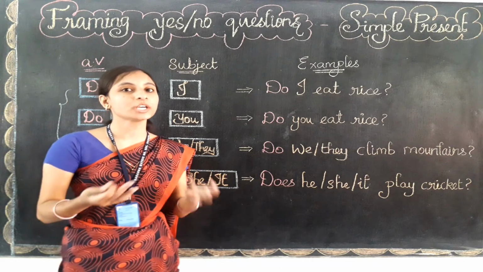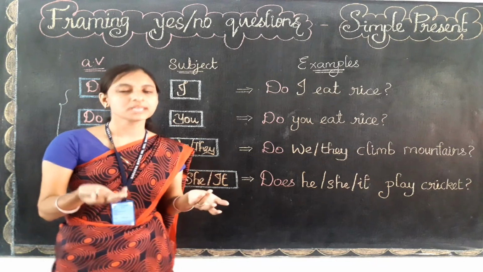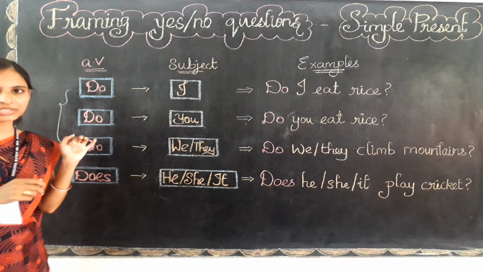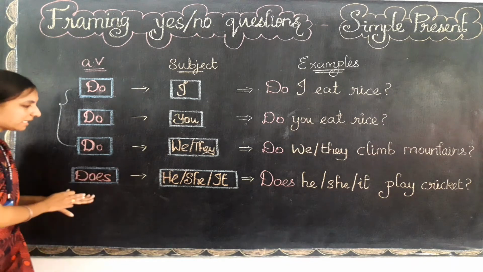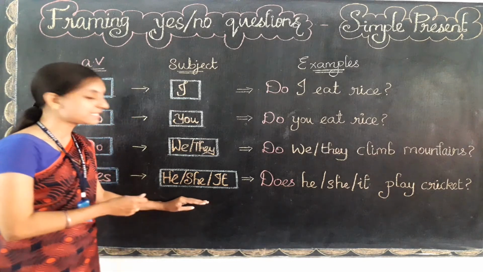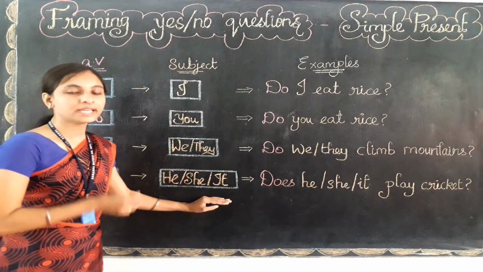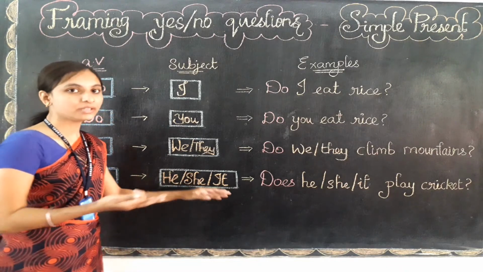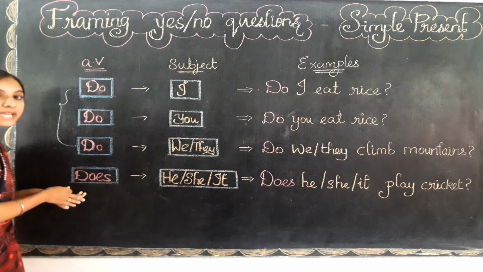So when we are talking about two person and plural names, there also we can use the verb do only. Clear, children? And what about does? Yes, does can be used only to this subject, that is he, she, it, and also to the singular name. Okay, he, she, it. For this subject we need to use does only.